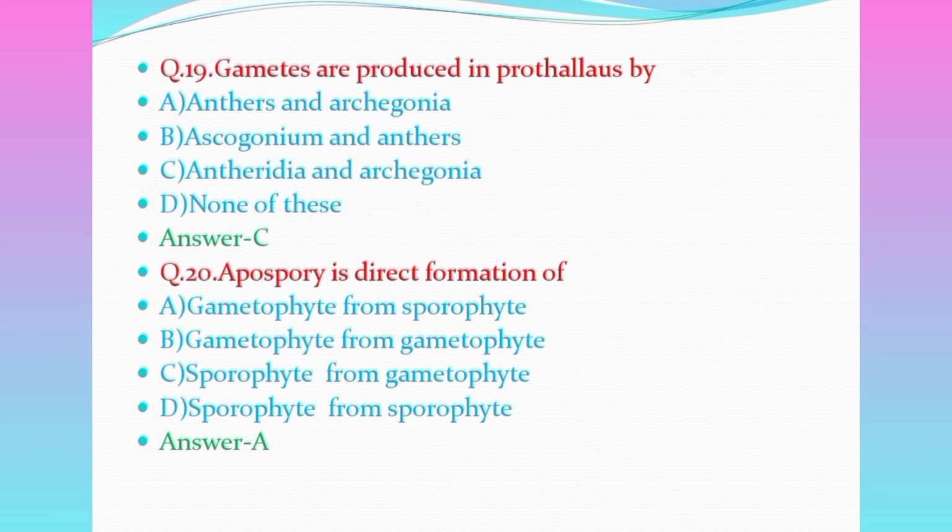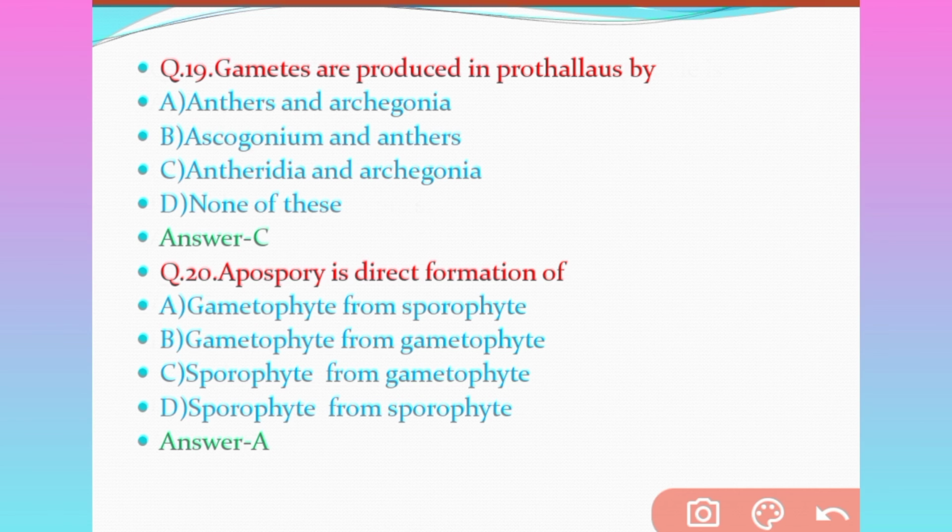Question number 19. Gametes are produced in prothallus by option A anthers and archegonia, option B ascogonium and anthers, option C antheridia and archegonia, and option D none of these. Which will be the correct answer? The correct answer will be option C, that is antheridia and archegonia.